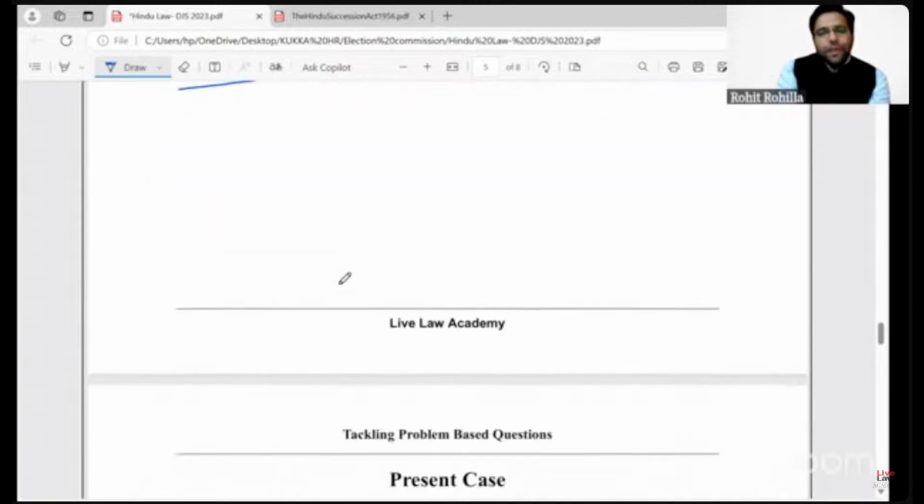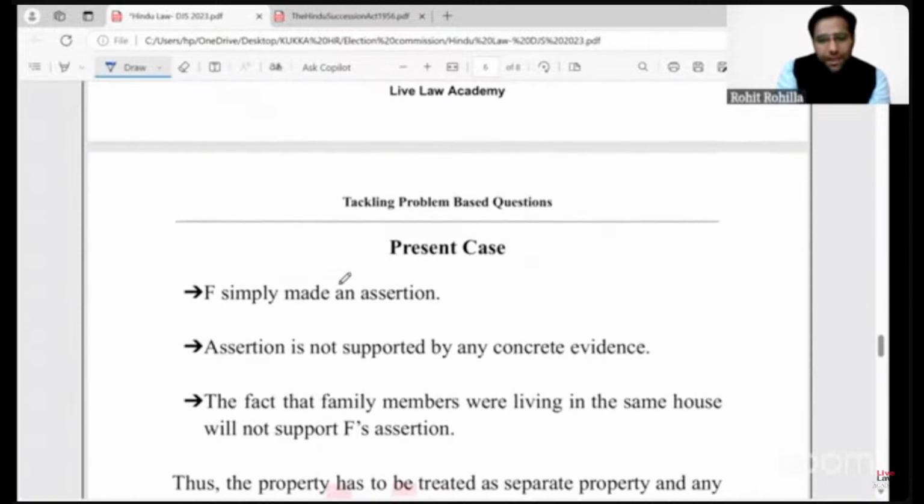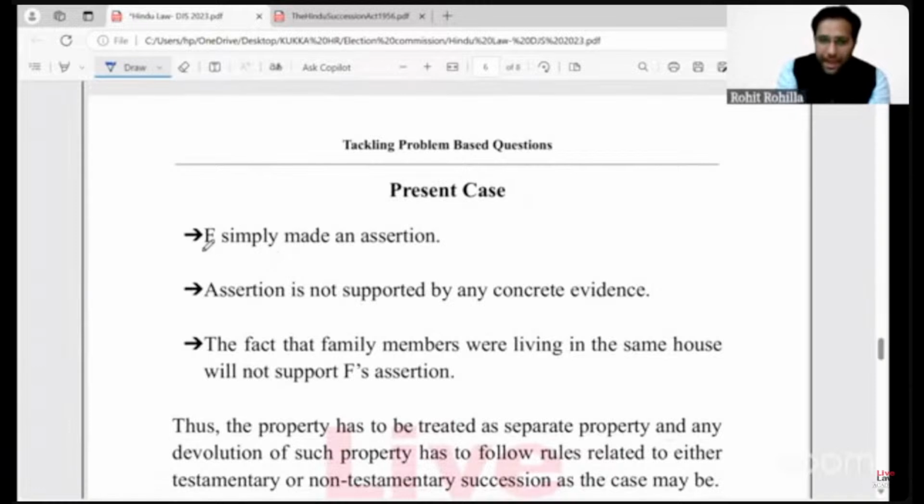Now, coming to the present case, as we have seen, F, that is the son of C, A's son's son, has simply made an assertion that the property is a joint family property. He has not supplied any concrete evidence that can help the court reach the conclusion that it is in fact joint family property.